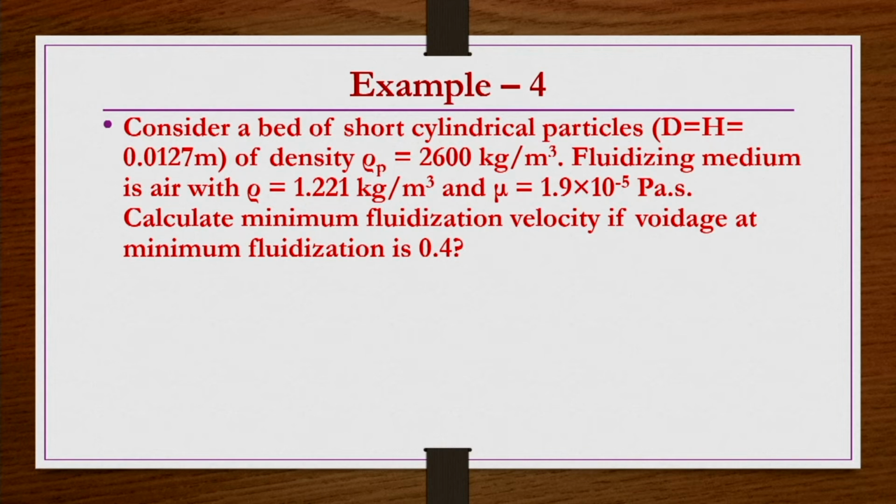So, we have to find the sphere volume equivalent diameter d_p, and then we have to find phi_s. Phi_s we have already found in one of the previous chapters for a short cylinder as 0.847. The shape factor or sphericity does not depend on the size of the particle, it only depends on the shape of the particle. For short cylinders the sphericity is 0.847, that we have already done previously, so we can use it.